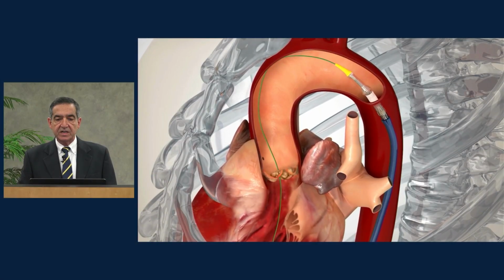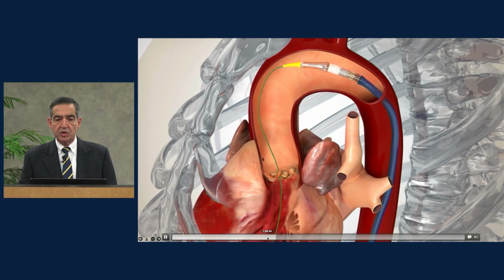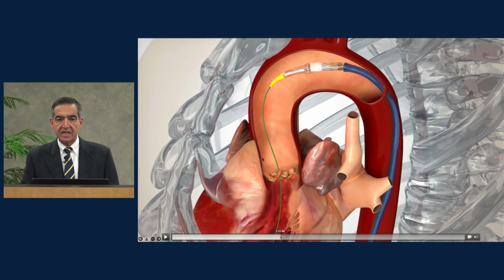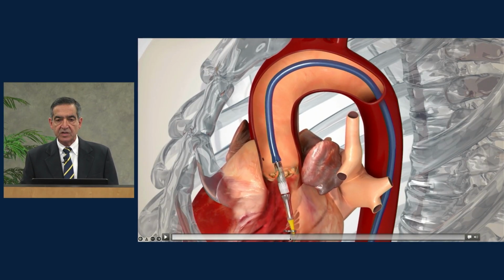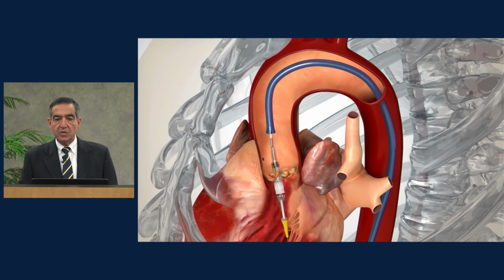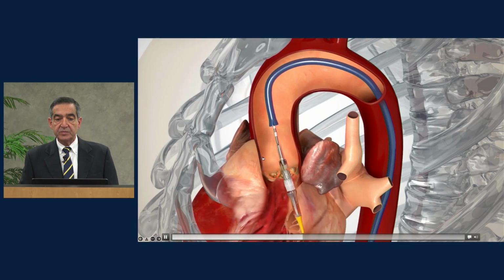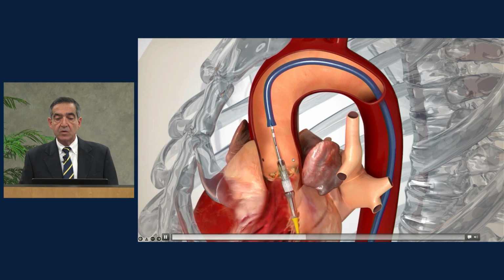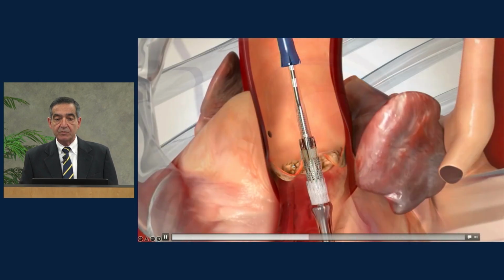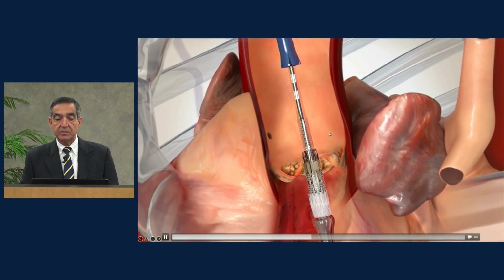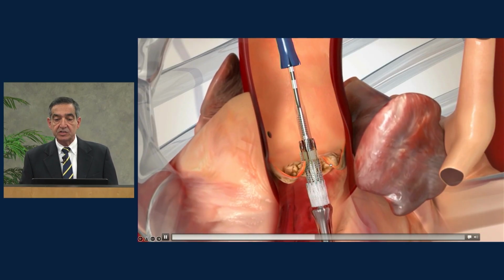Now the valve is under fluoroscopic control, under X-ray, and is delivered across the valve. You can see it just comes across the valve. We position it in place right here. We don't see the aorta, but we use X-ray and echocardiography to make sure the valve is in the right position. In this particular picture, you can see there are also coronary arteries, which are the blood supply to the valve. We make sure here there are little orifices where the blood supply to the valve is. The valve is described as calcified.